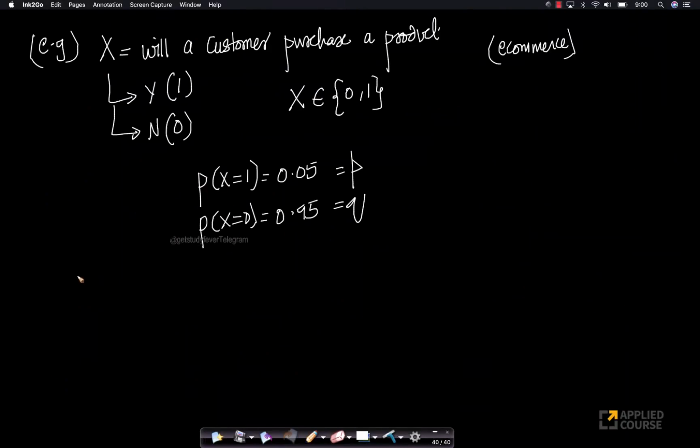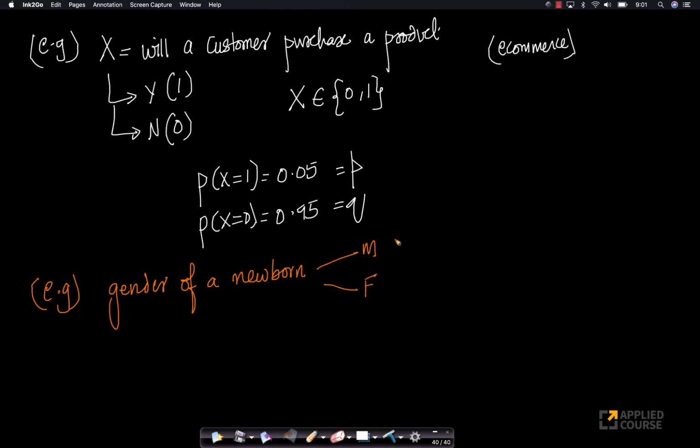Again, I can give you one more example just so that the concept is more solidified for you. The gender of a newborn baby. It can either be male or female. Let's assume male equals 0 and female equals 1.